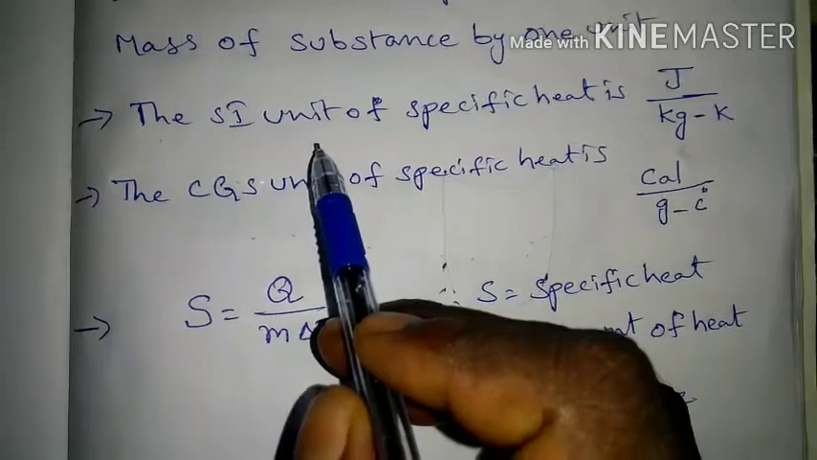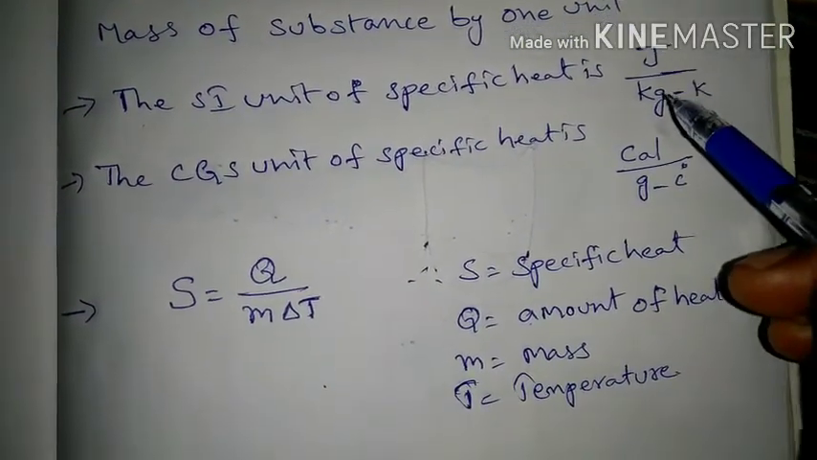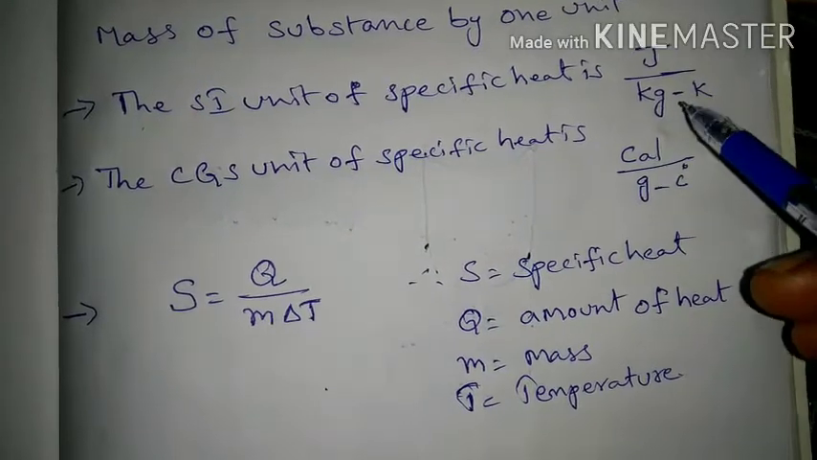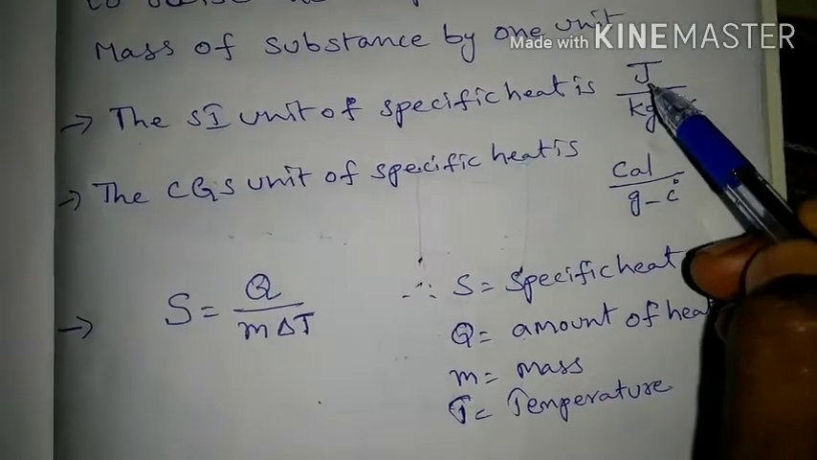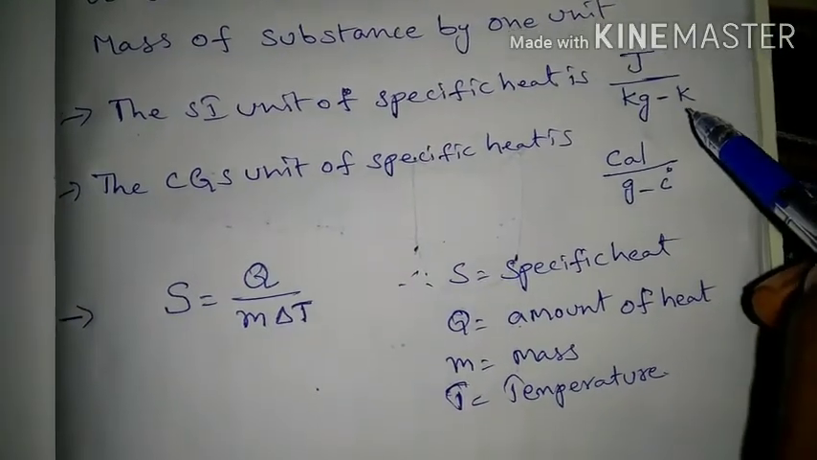The SI unit of specific heat is J by kg into K. J means joule, kg means kilogram, K means Kelvin.